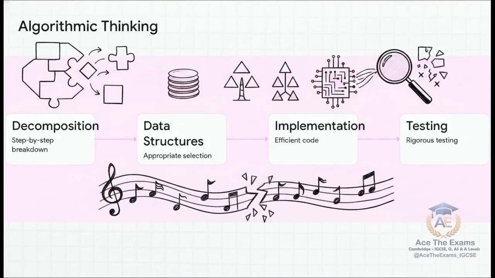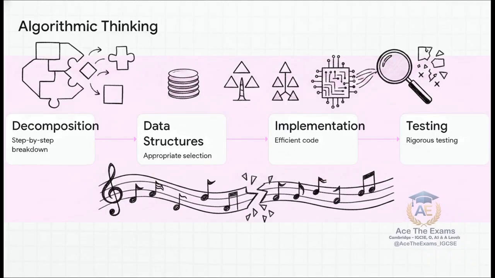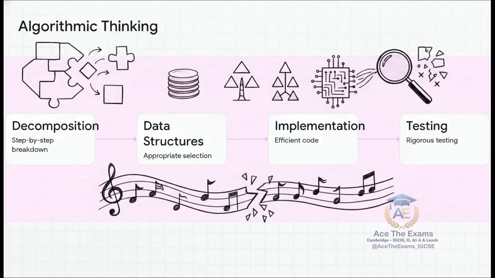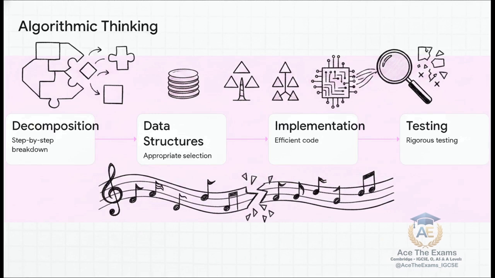Step 1. Step-by-step decomposition of the problem. Break the massive AI challenge into tiny, solvable pieces. Step 2. Selecting the appropriate data structures, arrays, trees, linked lists. Pick the right tool for the job. Step 3. Efficient code implementation. Actually writing the logic. And step 4, rigorous testing, evaluating if the thing actually works. If you try to skip a step, the entire symphony falls apart.